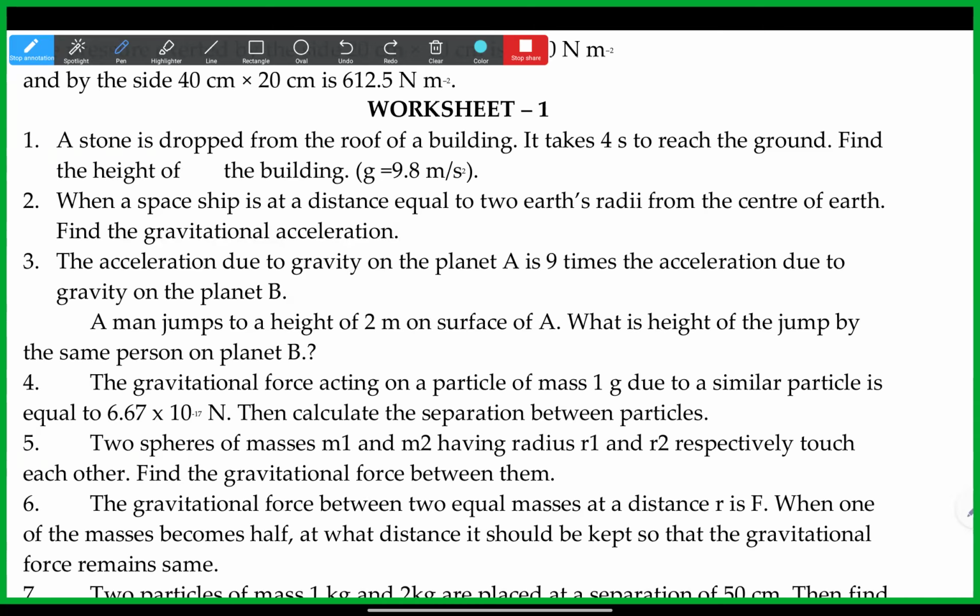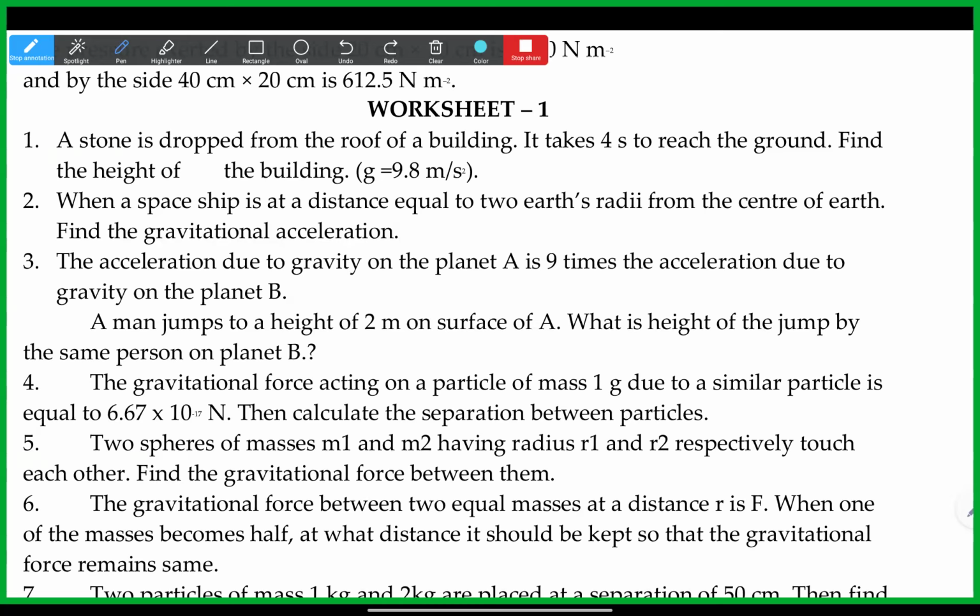Yes, sir, that's what I said. We can double the Earth's distance and then find it out using that formula. So the force will become 1/4, so the g value will become one fourth of it. Okay, so the g value is 9.8, so we just write 9.8 by 4.